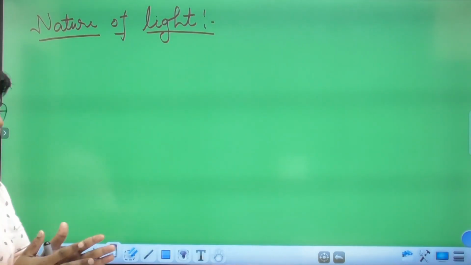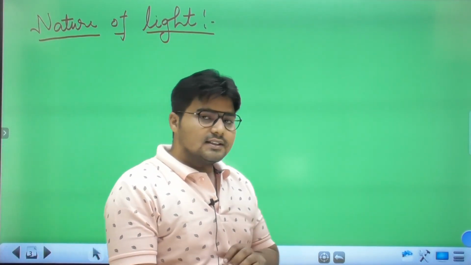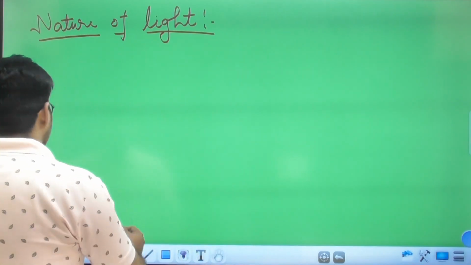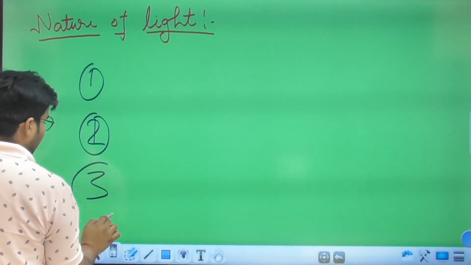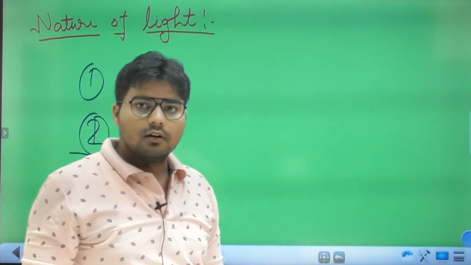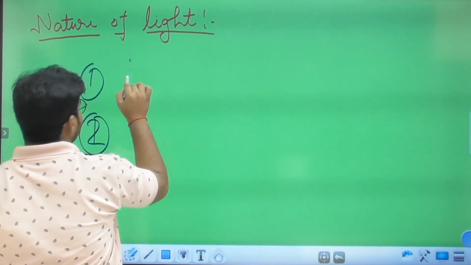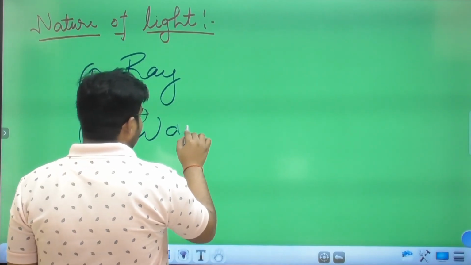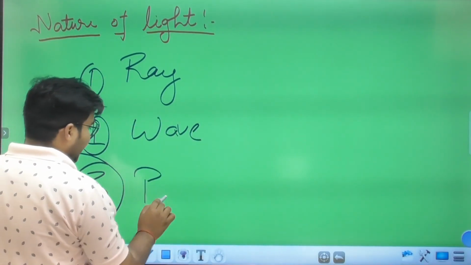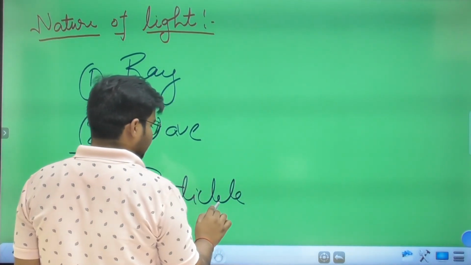Now we have to discuss the nature of light. Okay, so there are three types of the nature of light. First, it can be of ray type, it can be of wave, and it can propagate in the form of particles.